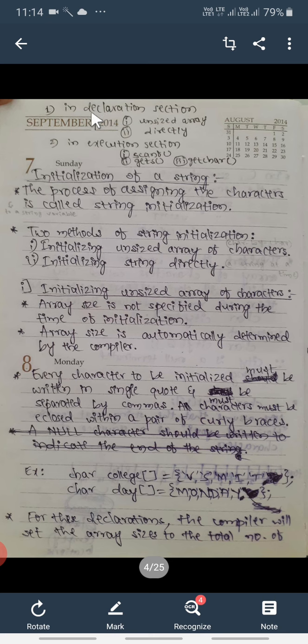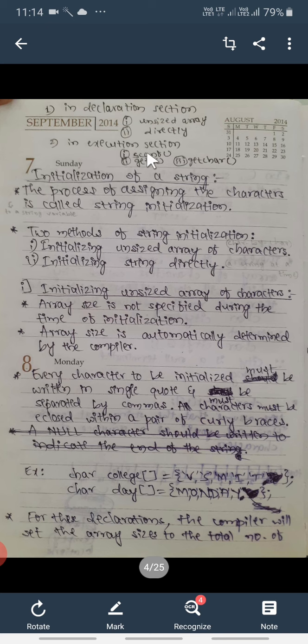Then assign the values to these strings. So we can assign the values to these strings in the declaration section. Again there are two methods, unsized array and directly assigning the values to strings. And in the second method, in the execution section, we can also assign the values to strings by using the scanf function.